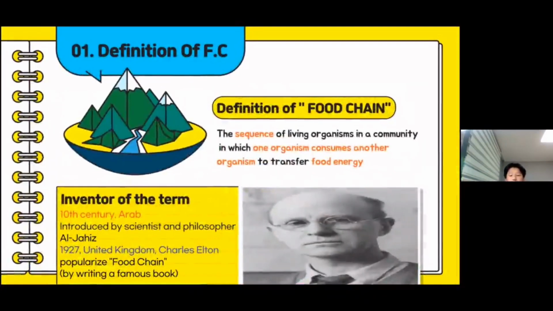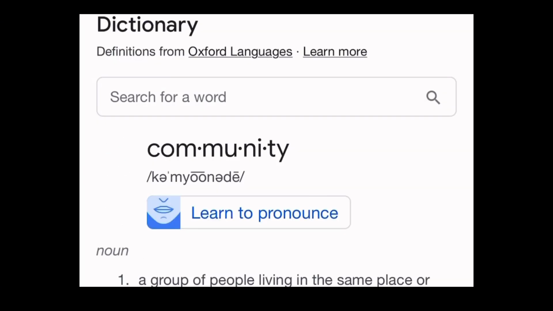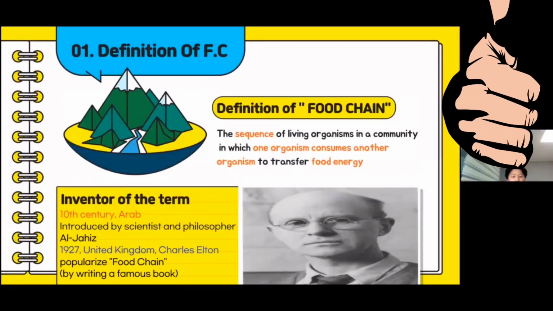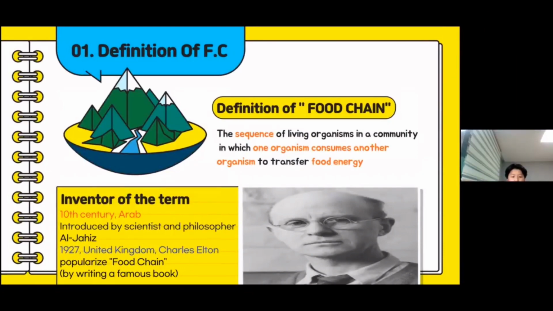So what is the scientific meaning that scientists are saying? It means the sequence of living organisms in a community in which one organism consumes another organism to transfer food energy. For example, grass is eaten by a grasshopper, the grasshopper is eaten by a frog, and the frog is eaten by a snake. Then this sequence of eating is called a food chain.